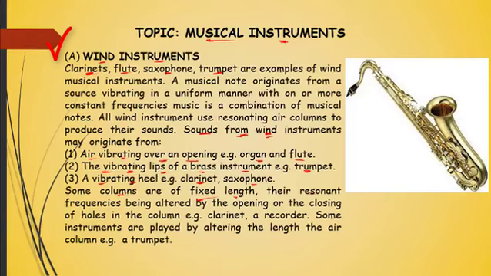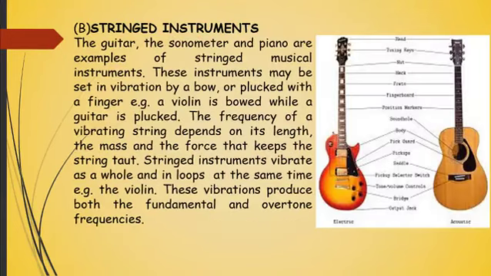Their resonance frequencies can be altered by opening or closing of holes in that column, and that's why when you see people playing trumpets or saxophones, they tend to put their fingers on some buttons on this area. They are either trying to vary or restrict the airflow, which in turn causes different kinds of sounds to be produced. We have stringed instruments.